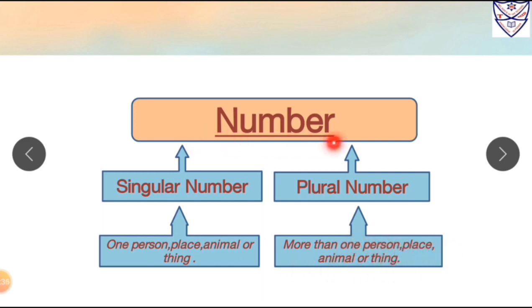So there are two types of number: singular number and plural number. Singular number means one person, place, animal or thing. It stands for only one person, place, animal or thing. Whereas plural number stands for more than one person, place, animal or thing.